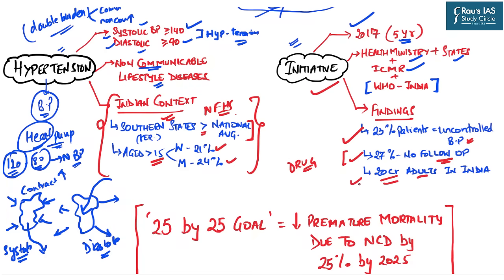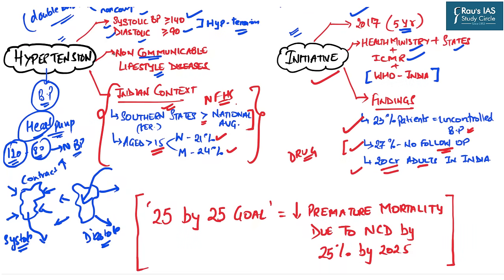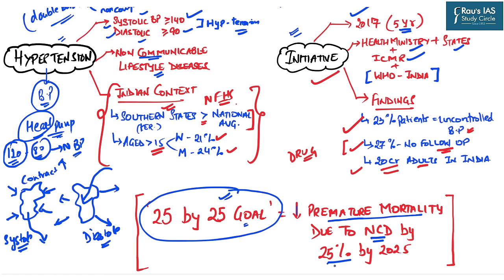Now, in this regard, one more important fact is the 25 by 25 goal, because a question can also be asked directly in the prelims examination regarding this goal. So, what is the 25 by 25 goal? This goal aims to reduce premature mortality due to non-communicable diseases by 25% by 2025, and India has committed to this goal. As we have discussed, hypertension is also one of the non-communicable diseases. That is why this initiative also fulfills India's international targets.